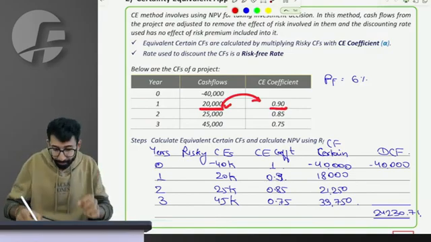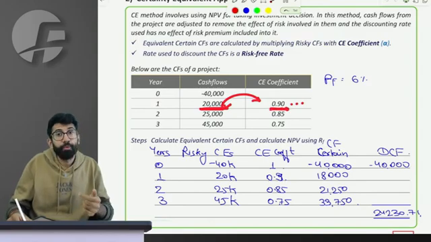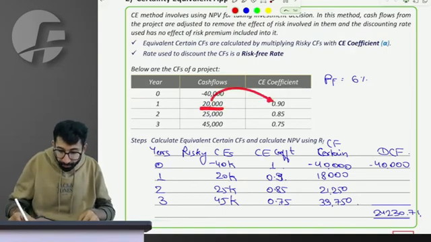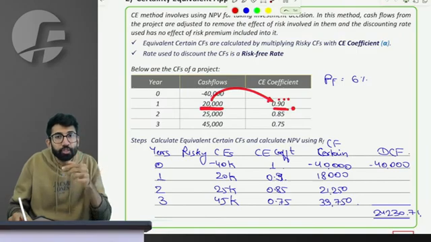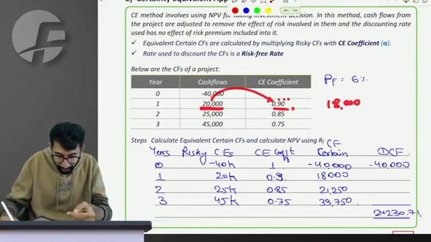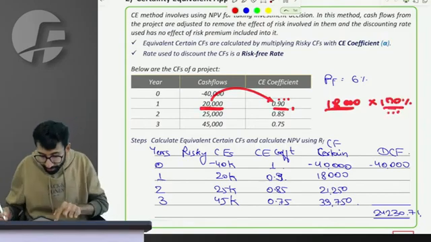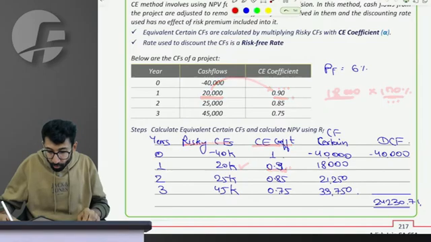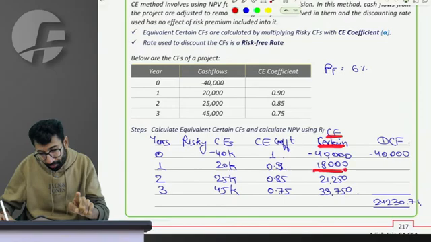In the first year I have 20,000 inflow. The certainty equivalent coefficient is 0.9, meaning the 20,000 I will receive has only a 90% chance. So it is like receiving 18,000 with 100% possibility. Converting the risky cash flow of 20,000 with the certainty equivalent coefficient of 0.9, an equivalent amount of cash flow which will be certain is only 18,000.